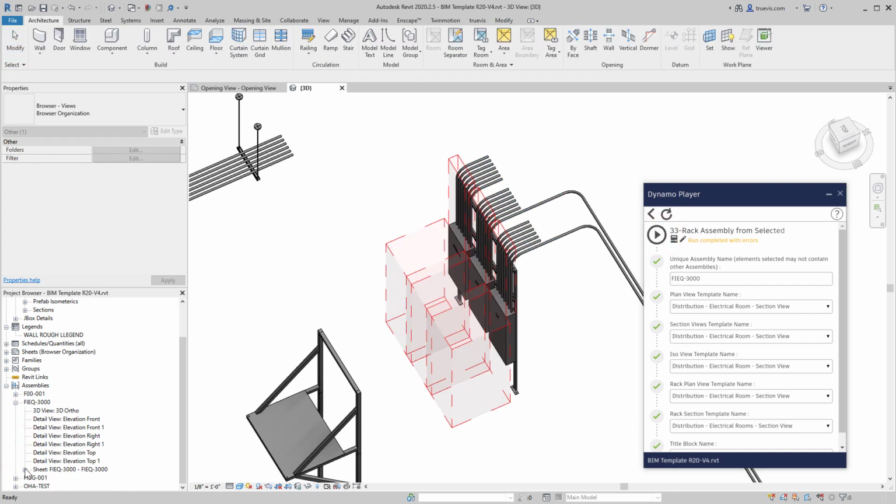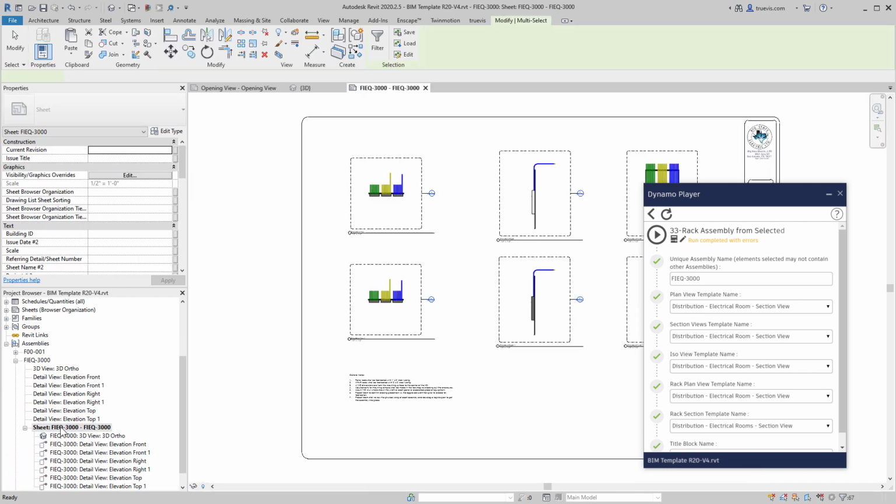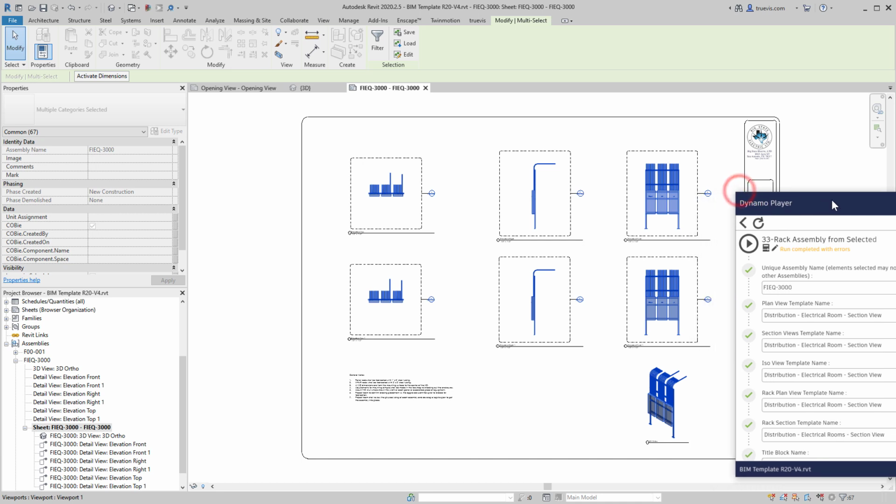These are the views that were created. This is the sheet with the views on it. Open that sheet, and here they are.